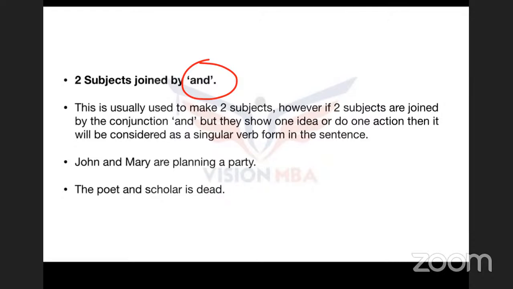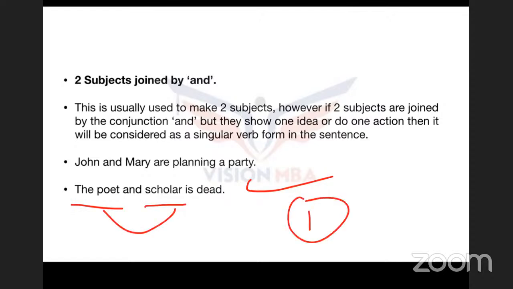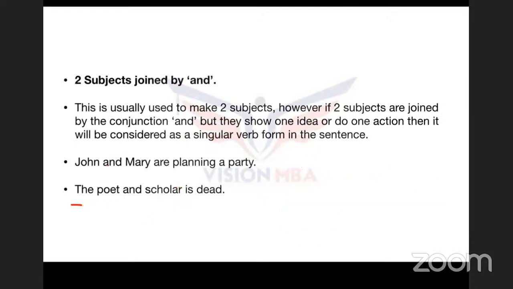Let's just take two examples here. John and Mary are planning a party. Now, John and Mary, there are two subjects doing the action of planning the party, so I have used "are". But then, guys, check the second example, the poet and scholar. Now, poet and scholar, these are two adjectives or two qualities. These two qualities could be of one person, or these two qualities could be of two people, one person, and this is the second person. How will you decide that both these qualities are of one person or of two people?